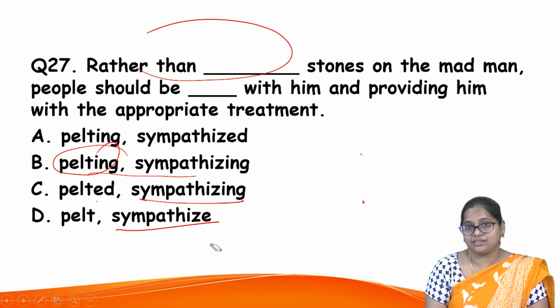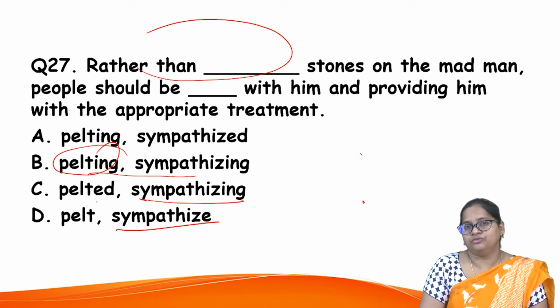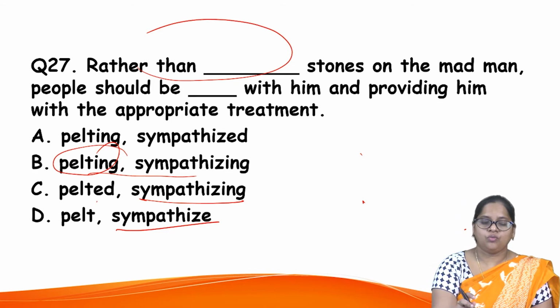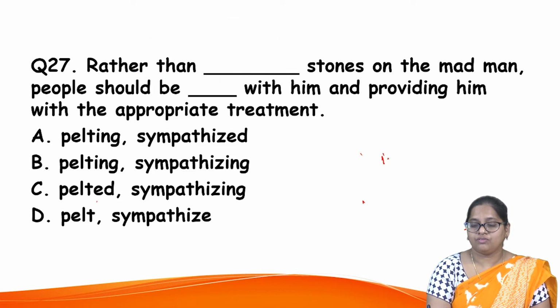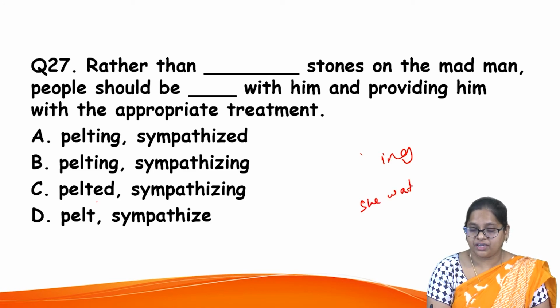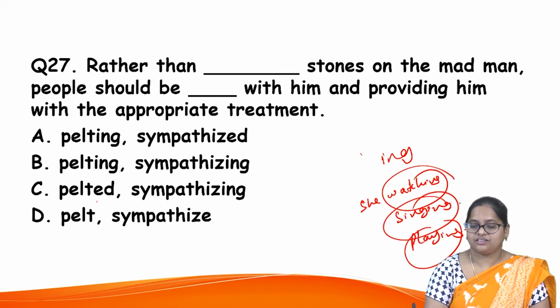It acts as a noun, though it has the form of the verb structure. If you know the structure of gerund, you will always find ing. She likes enjoying. She likes watching. She likes singing. She likes playing. All these words are examples of gerund.